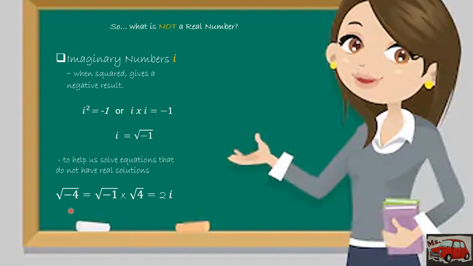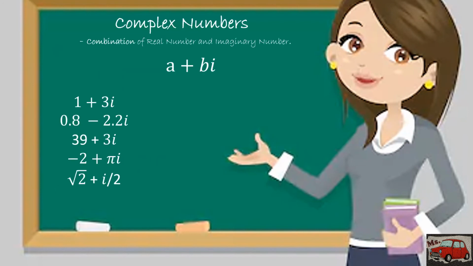Alright, so we're done with real numbers. So this time, let's talk about complex numbers. So complex numbers are just the combination of real number and imaginary number. Alright, and this is the format for that. So a and b, these are real numbers, and this i is the imaginary number. So these are the examples, okay, of the complex numbers. Pinag-combine lang ang real number and imaginary number. Okay?